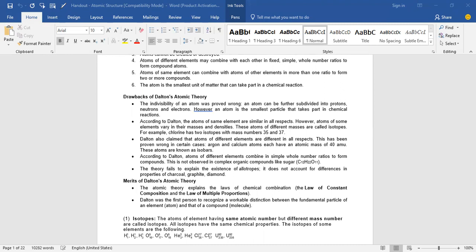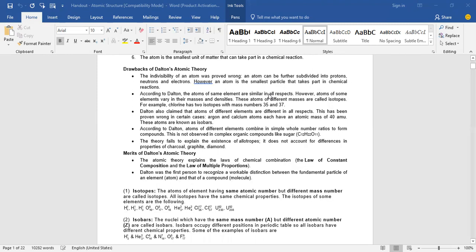So that is only the first limitation of the Dalton atomic theory. Next one: according to Dalton's theory, the atoms of the same element are similar in all respects. However, the atoms of the same element can vary in their masses and density. This is the example of isotopes.